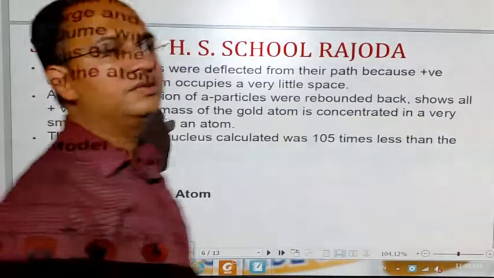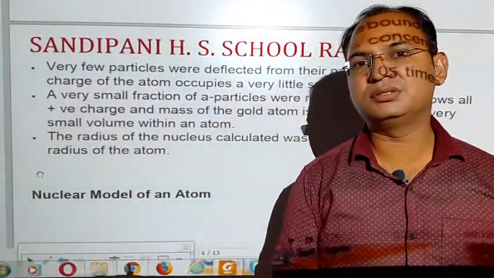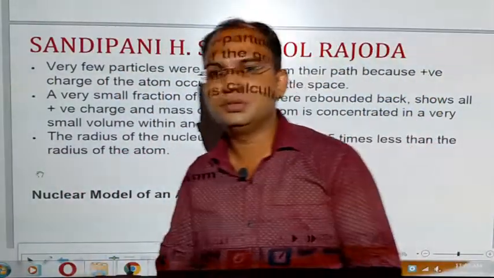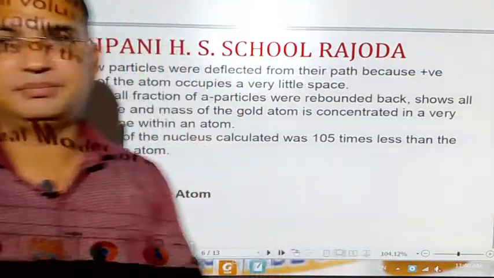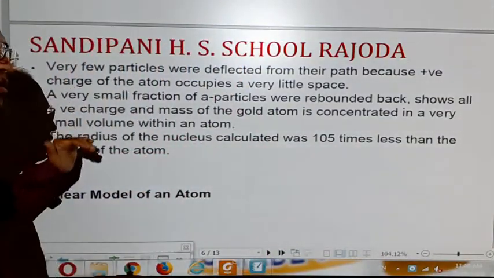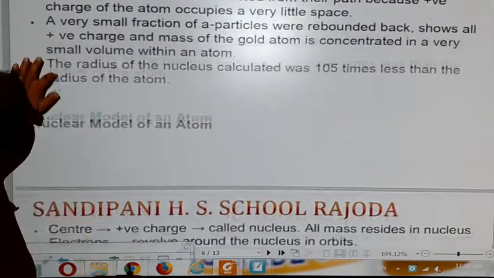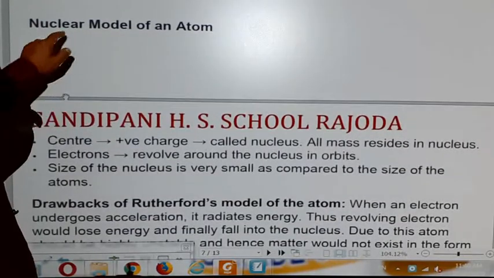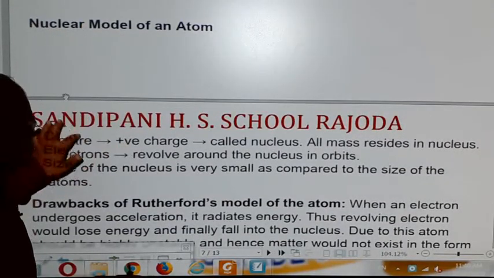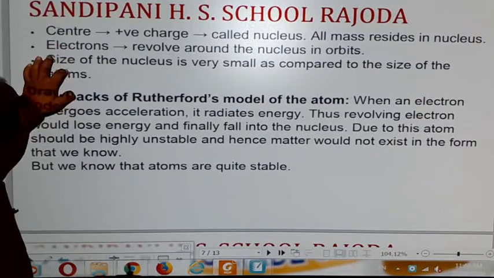On the basis of these observations and these conclusions, Rutherford proposed the nucleus model of the atom. Let's see what were the main points of this model. Nuclear model of the atom was proposed by Rutherford.